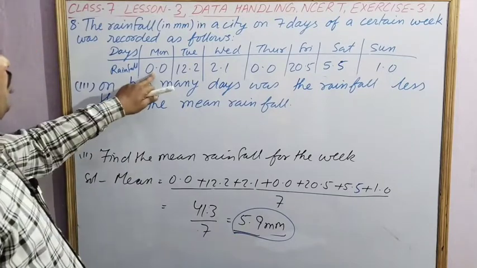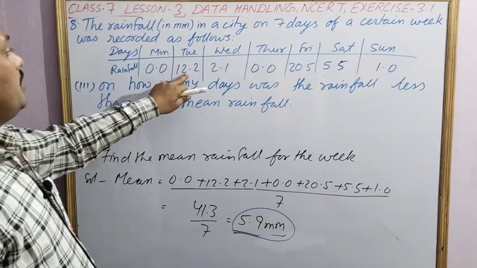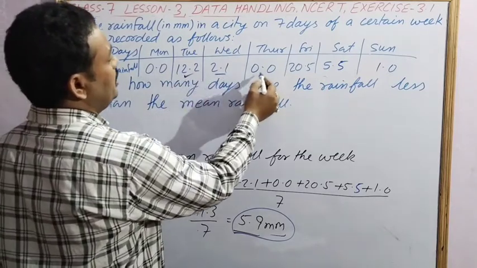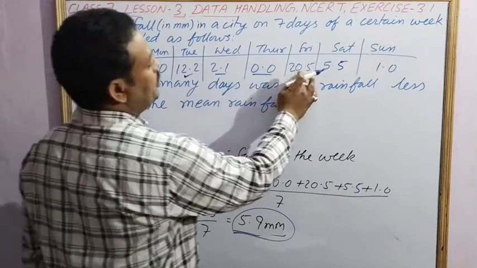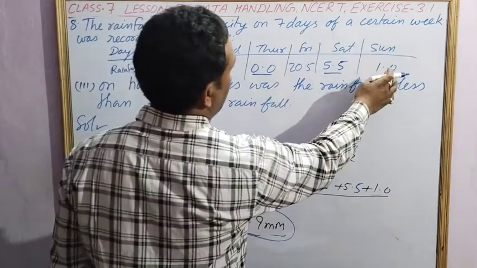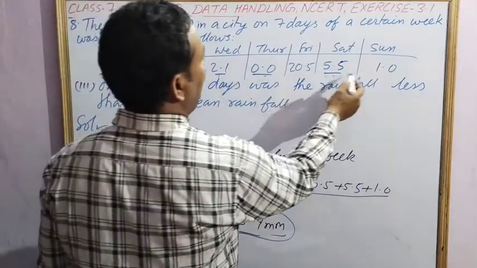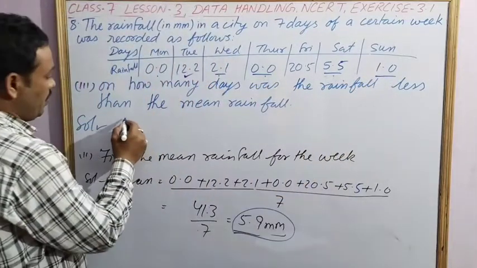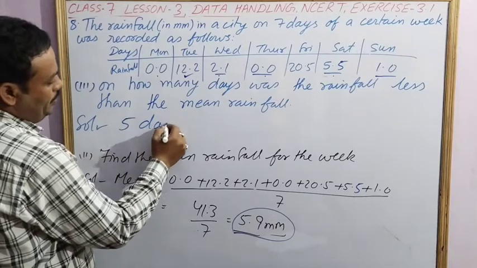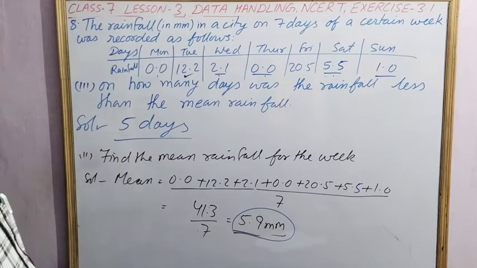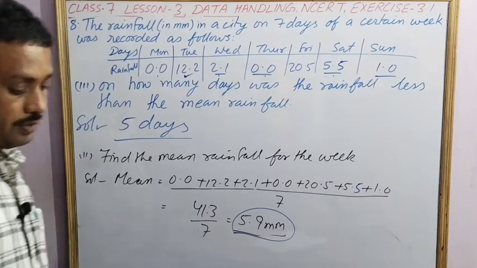So on Monday it is 0, it is less. Tuesday it is more. Wednesday it is less. Thursday it is less. Friday it is more. Saturday also it is less, and Sunday it is also less. So how many days? 1, 2, 3, 4 and 5. So the number of days will be 5 days. On 5 days the rainfall was less than the mean rainfall. Now next question.